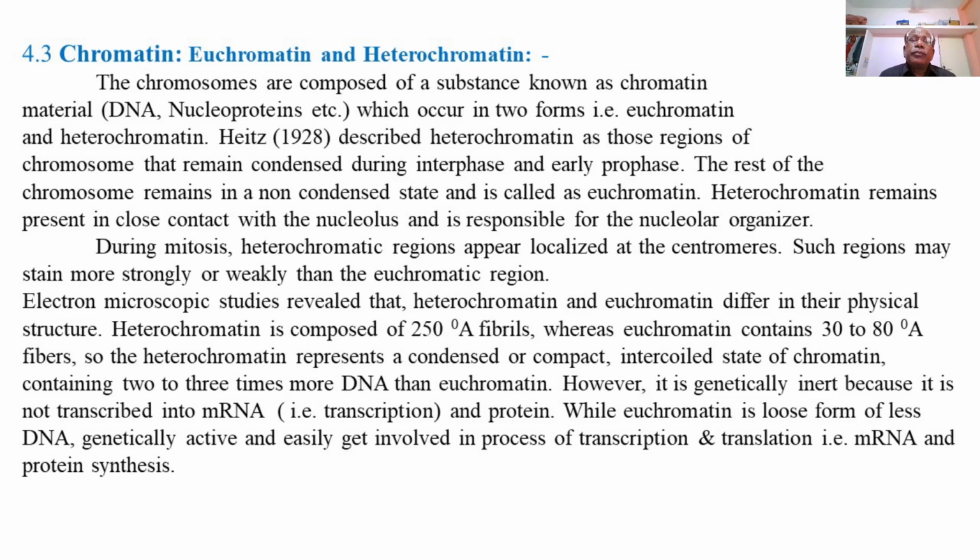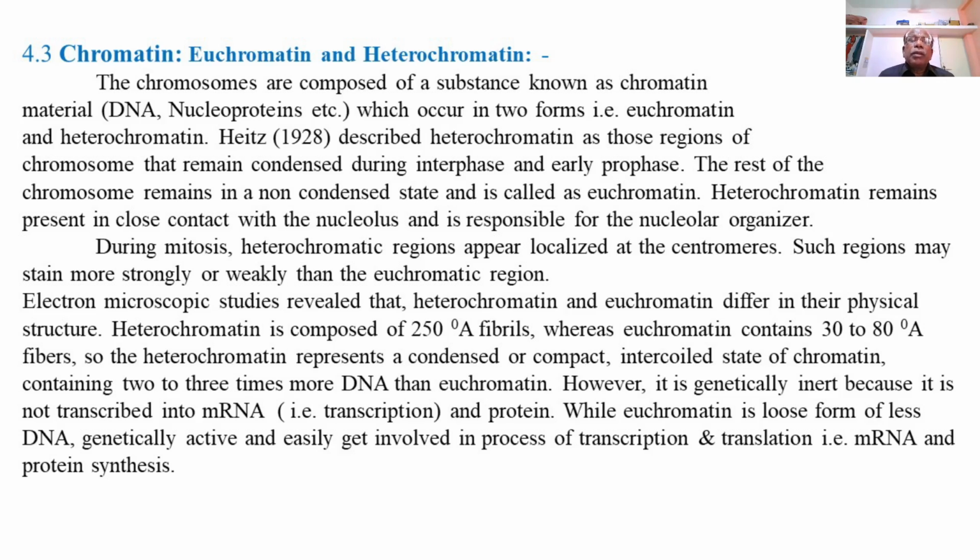Heitz in 1928 described heterochromatin as those regions of the chromosome which remain condensed or compact during the interphase and early prophase, and the rest of the chromosome remains in a non-condensed or loose state and is called euchromatin.